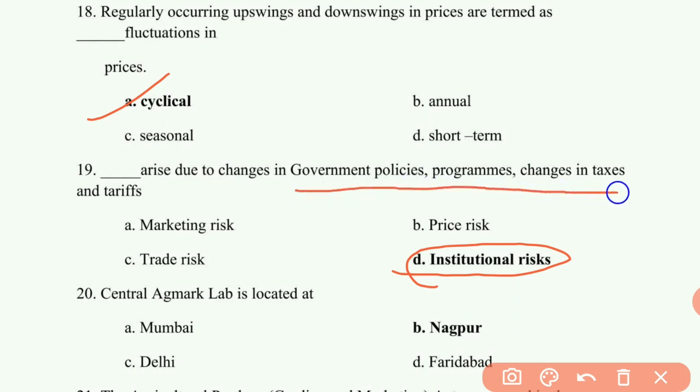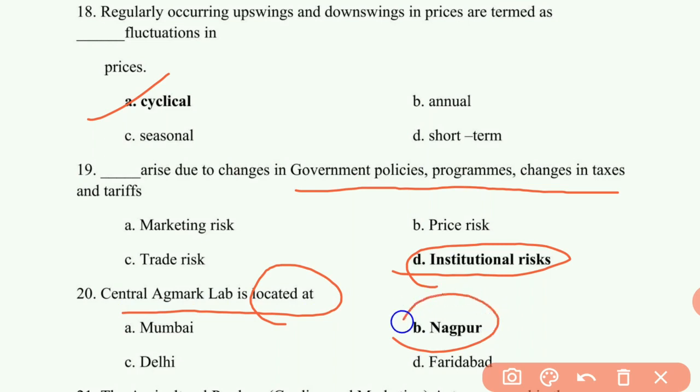So here they are given government policies, programs, changes in tax and tariffs. It is due to institutional risks. 20th question: Central Agmark Lab is located at. It is located at Nagpur, Maharashtra.